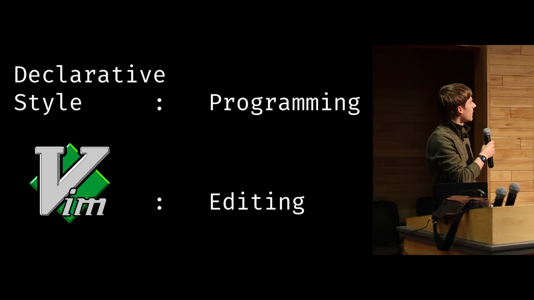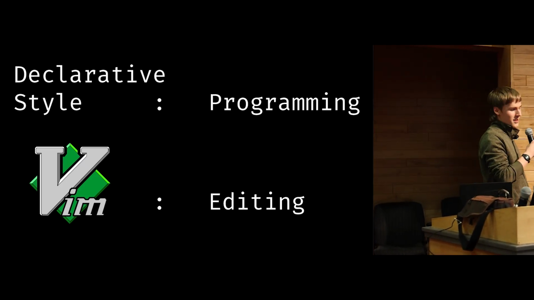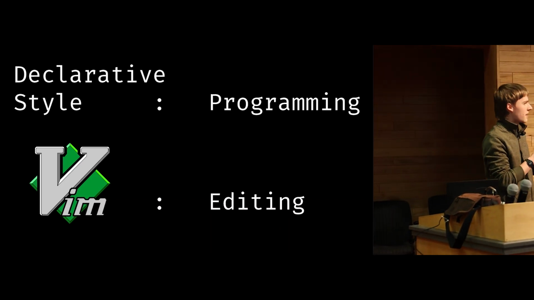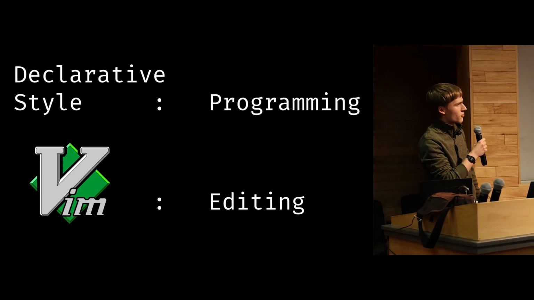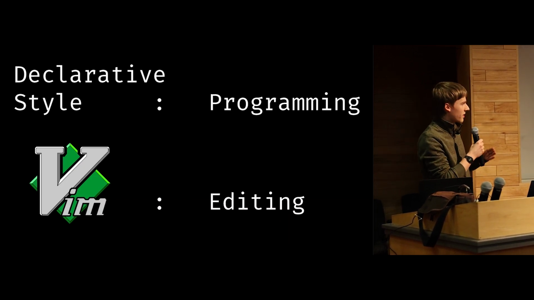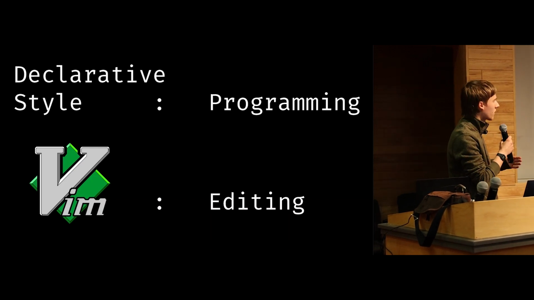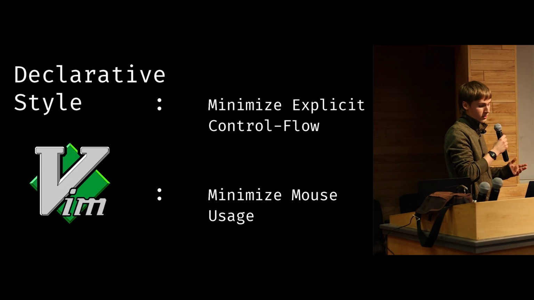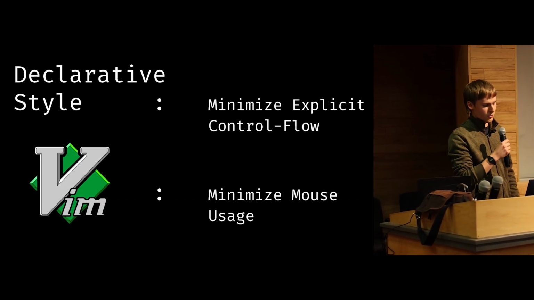In this way, declarative style is like Vim, but for programming. Vim is all about harnessing the computer to make text editing as optimal, as efficient, as natural as possible for the human. Declarative style is the same thing, but for programming. We want to make programming natural, safe, and optimal for the human by harnessing the power of the computer. The way we do this in Vim is by trying to minimize the usage of the mouse. And the way we do this in declarative style is by trying to minimize the usage of explicit control flow.